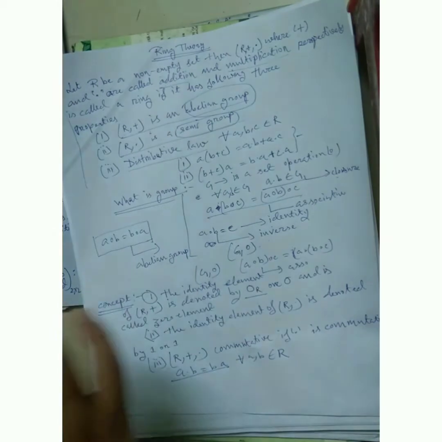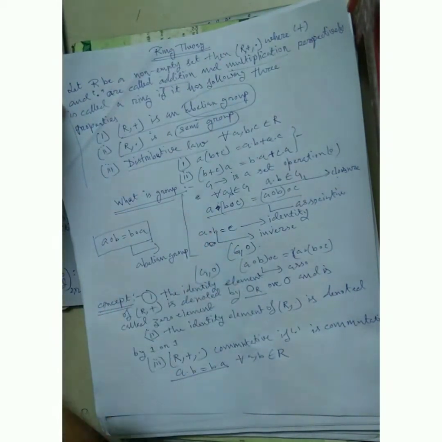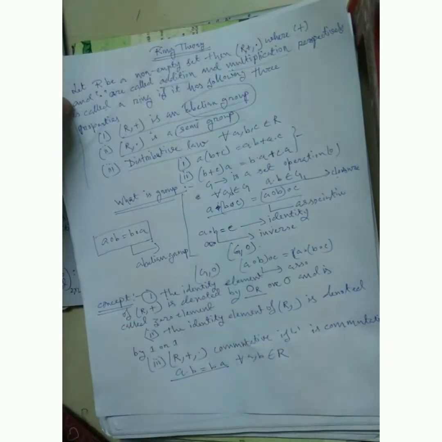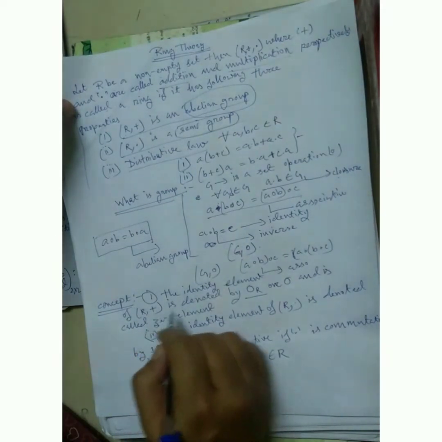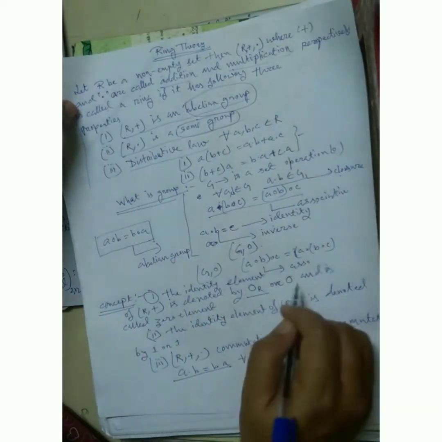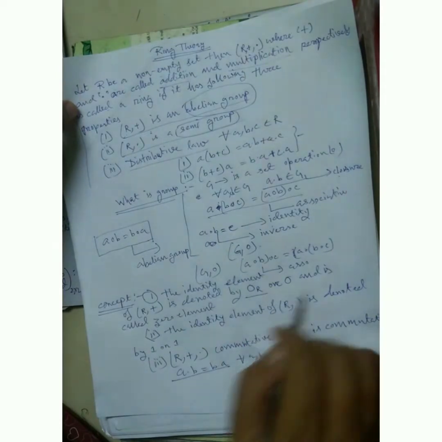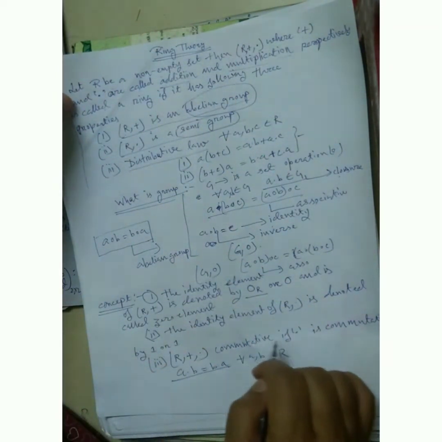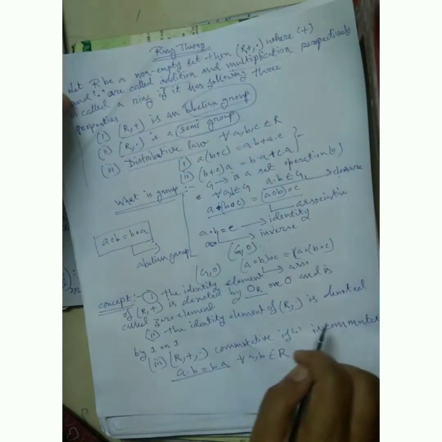So friends, very simple, just remember the point. In ring theory, the identity element of (R, plus) is denoted by 0R or 0, the identity element of (R, dot) is denoted by 1, and (R, plus, dot) is commutative if dot is commutative.